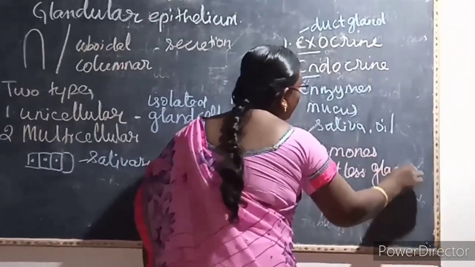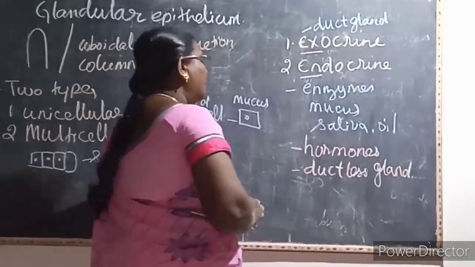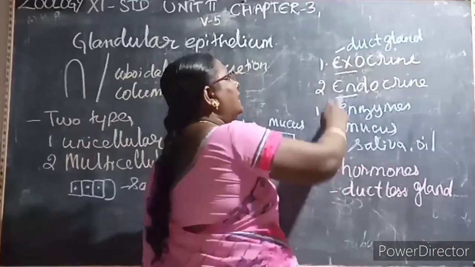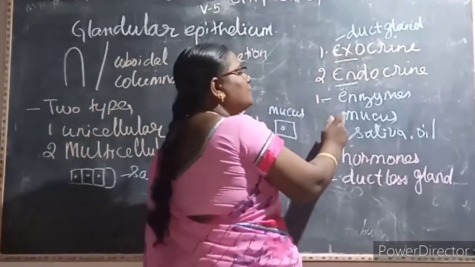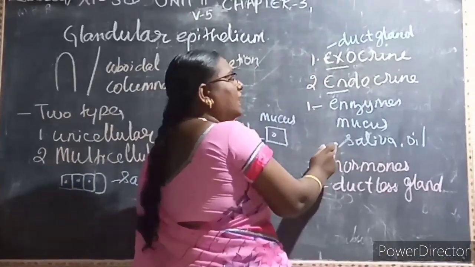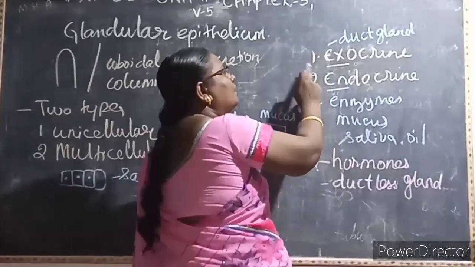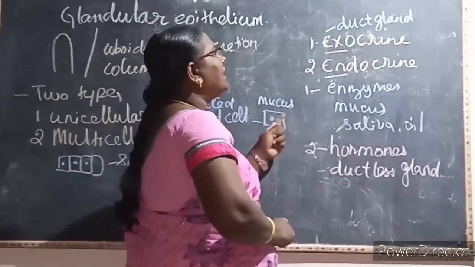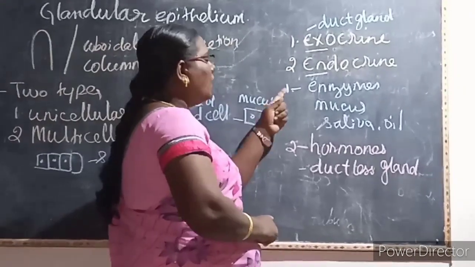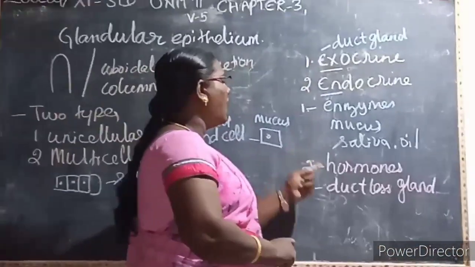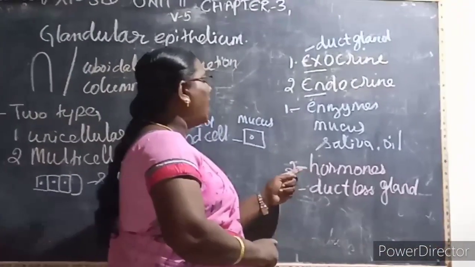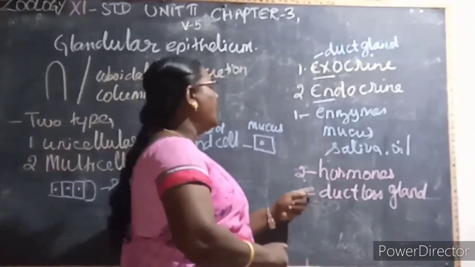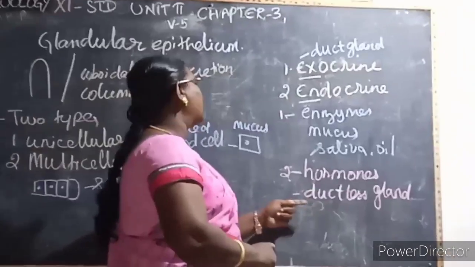You will get a 2 mark question: differentiate between the exocrine gland and the endocrine gland. So the exocrine gland, it always secretes what? Enzymes, mucus, saliva, oil or the sebum. They have the vessel or duct to carry the secretion. Hence it is called as what? Duct gland. The endocrine gland always secretes hormones. They don't have the vessel or tube or duct to carry the secretions. Hence it is called as a ductless gland.